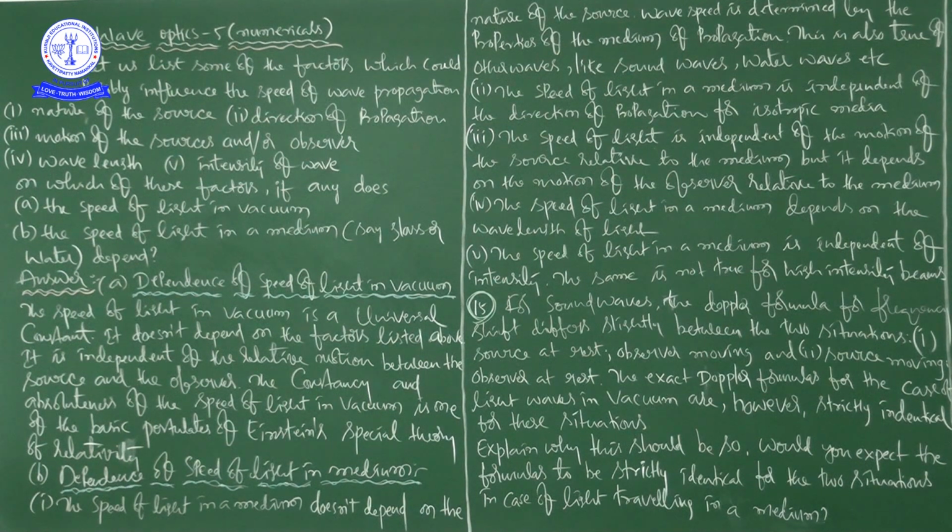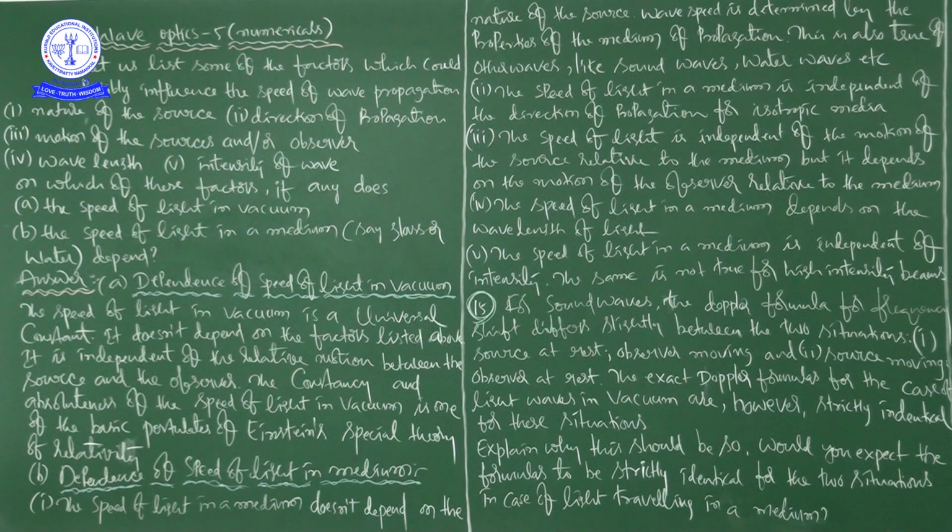Next, the constancy and absoluteness of the speed of light in vacuum. The constancy and absoluteness of the speed of light in vacuum is one of the basic postulates of Einstein's special theory of relativity. So that's one of the important points.